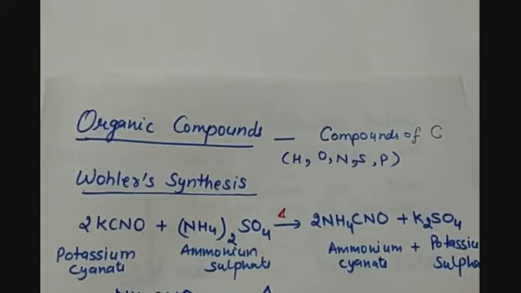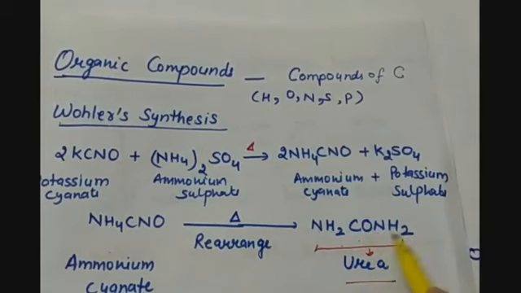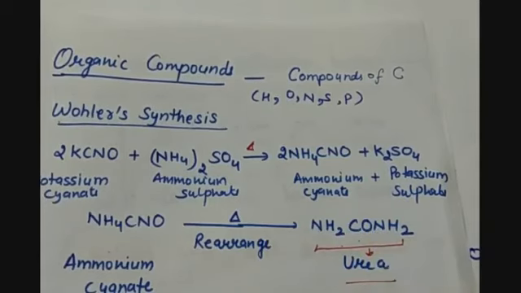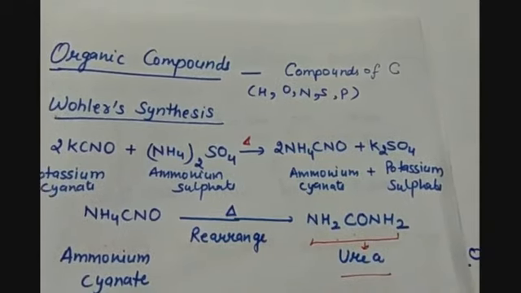So this ammonium cyanate, when further heated, the atoms get rearranged in this way that it formed, in the first step, NH4CNO, ammonium cyanate. And when it is heated again, then it gets rearranged into NH2CONH2. Then it is urea. So urea is an organic material.